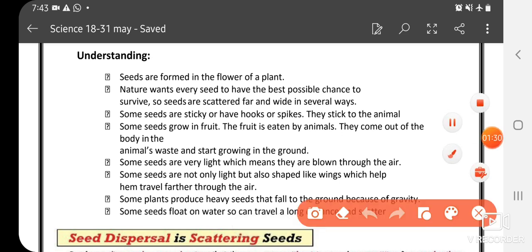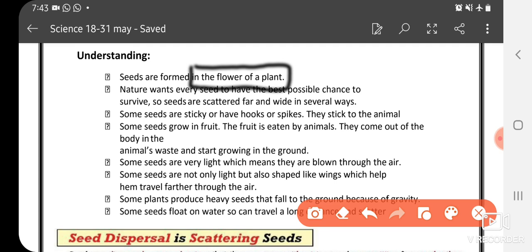These are the ways for a seed to get scattered. First one is seeds are formed in the flower of the plant. Where are the seeds present? In the flower of the plant.